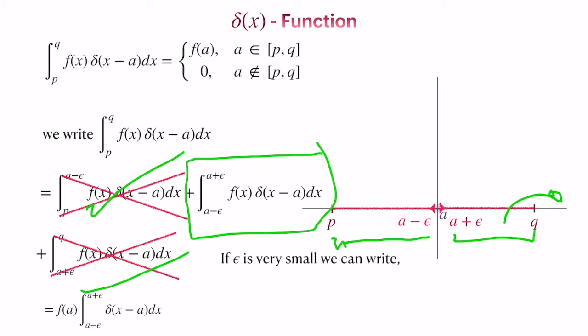The integral becomes f of a times the integral from a minus epsilon to a plus epsilon of delta x minus a dx, and by the properties of the delta function, that integral is going to be 1, and that shows that the integral is equal to f of a. So this is somewhat what we do to show this property, and this is very important for the Dirac delta function. Though it looks somewhat a crooked way of proving, essentially this is what is done in most of the cases in the Dirac delta function.